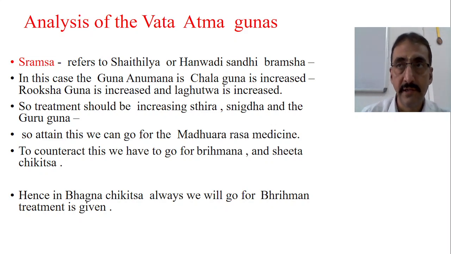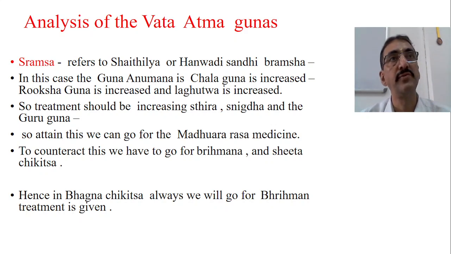Anyway, we are looking into the Atma Lingas or Atma Gunas of the doshas. In that series we are looking at the Vataja Atma Lingas. One of the Atma Lingas is Sramsa. Atma Lingas are always the Vata Prakopa Lakshanas. So one of the things is Sramsa, and what actually do we mean by Sramsa? Sramsa refers to Shaitya, and so many things we have seen in the last class.